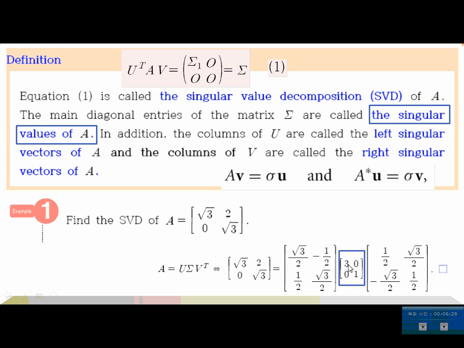Here sigma is a diagonal matrix of size 2 by 2, and the columns of U and V are orthonormal, so they are orthogonal matrices. So A can be written as the orthogonal matrix U times sigma, which is a diagonal matrix, times the orthogonal matrix V star or V transpose.